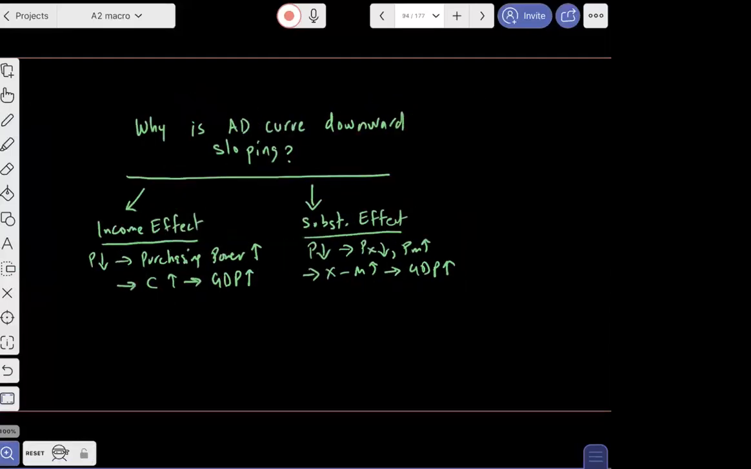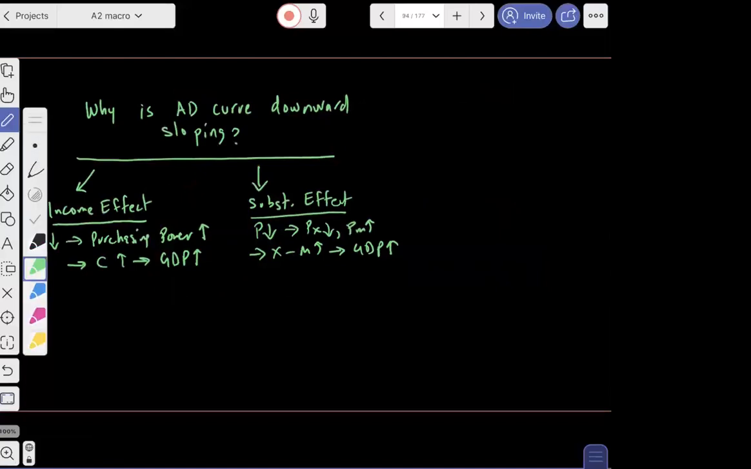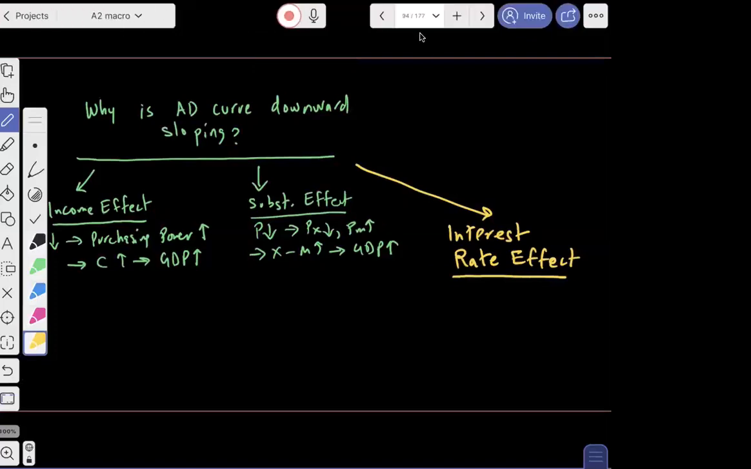The third effect is what I'm going to discuss today, which is the focus of today's discussion. That is called the interest rate effect. Okay, so I'm going to talk about the interest rate effect. That's the focus of today's discussion, the interest rate effect. Before I talk about that, do you guys have any question? Any question that you guys want to ask me? No? Are we going to move on?